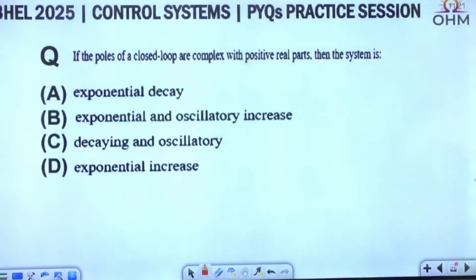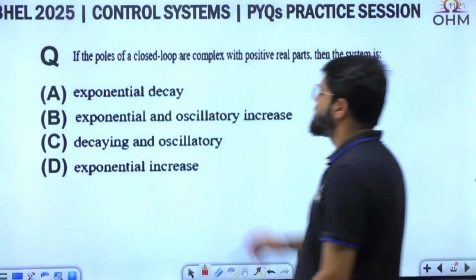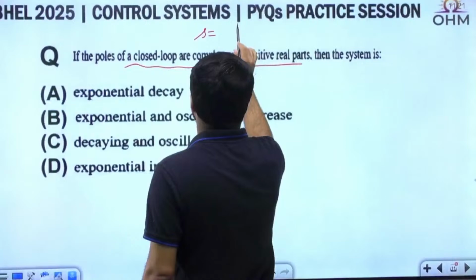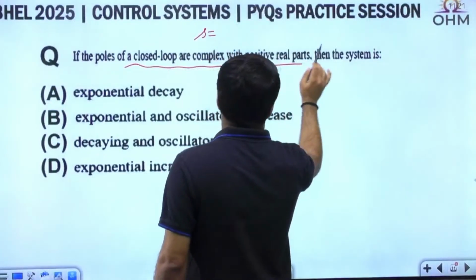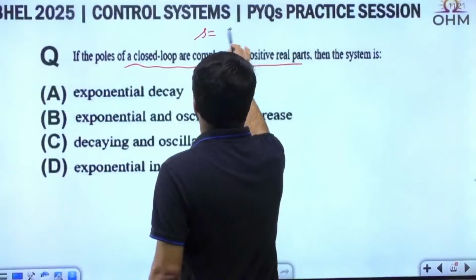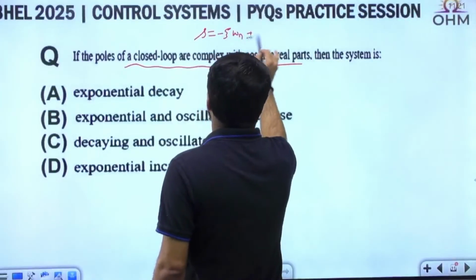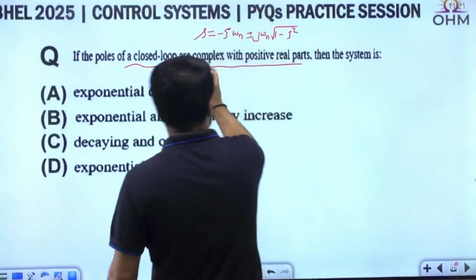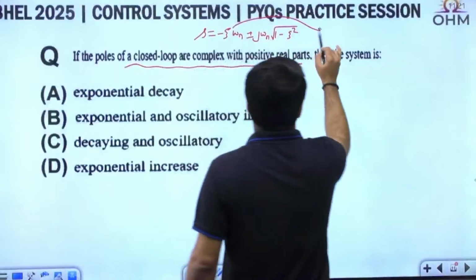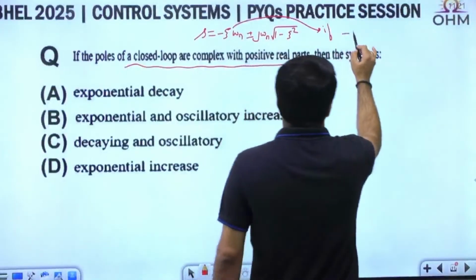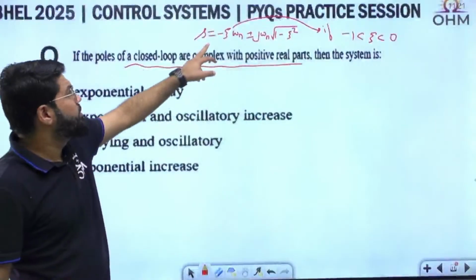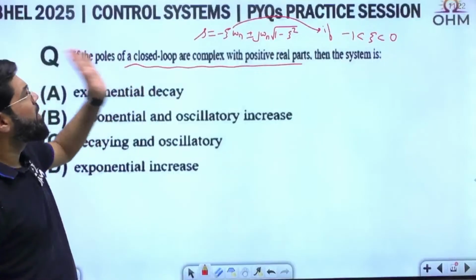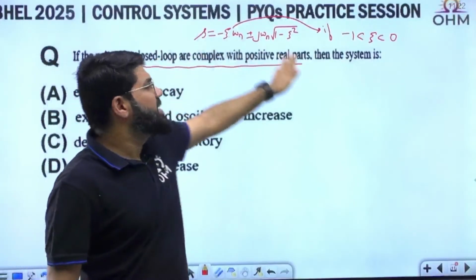If the poles of closed loop systems are complex with positive real parts, I mean poles are something of this kind, complex with positive real part. Generally the poles are given by minus zeta omega plus minus j omega root 1 minus zeta square, but they will be complex with positive real part, right? Imaginary part will spill with the real part, which will become positive. Anyways, if the poles are in the right side plane, the system